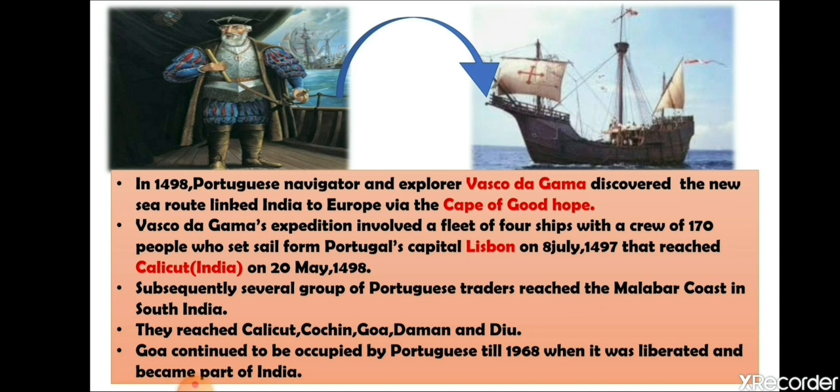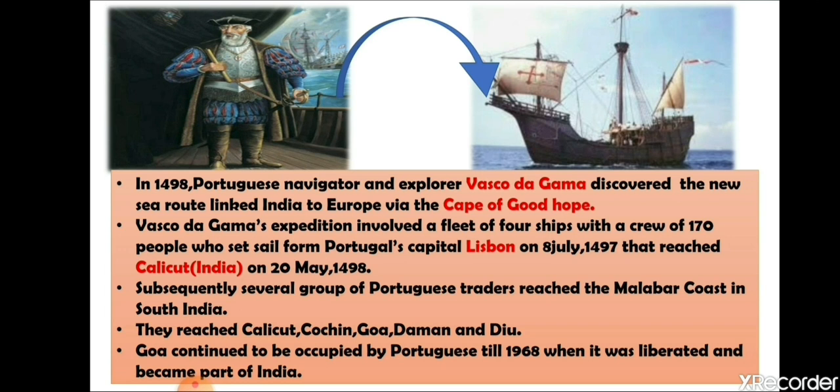At last, Goa continued to be occupied by the Portuguese. Whenever you go to Goa, you will see that the culture of Goa is totally different. The Portuguese were able to maintain their control over Goa even after independence, till 1968. Only after 1968 did Goa become part of India. So this is how the Portuguese firstly came to India for the purpose of trading, and Vasco da Gama has the credit of discovering the sea route to India from Europe through the Cape of Good Hope.